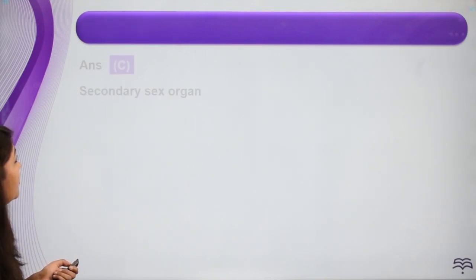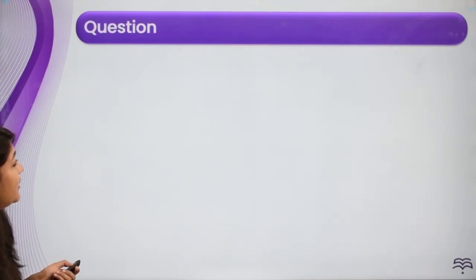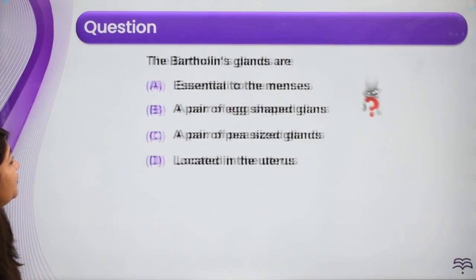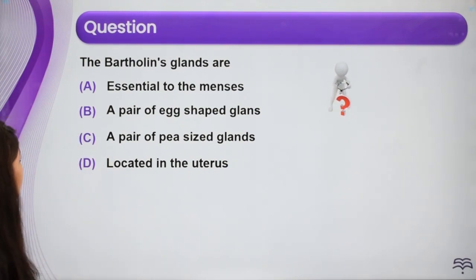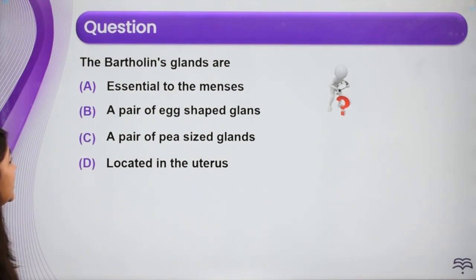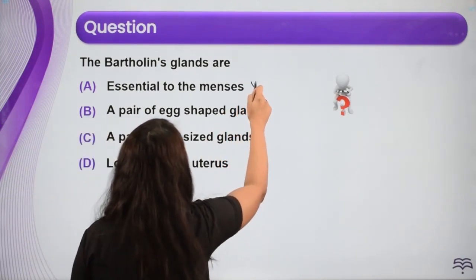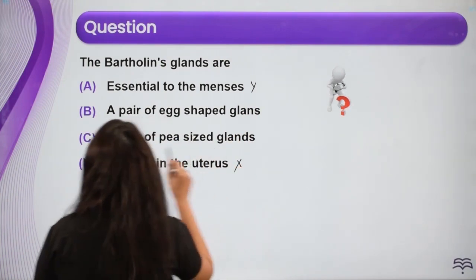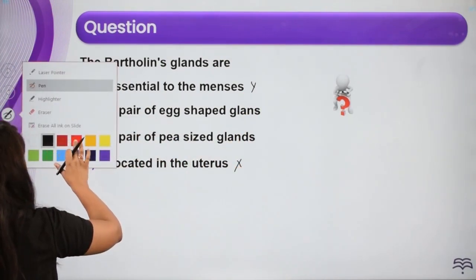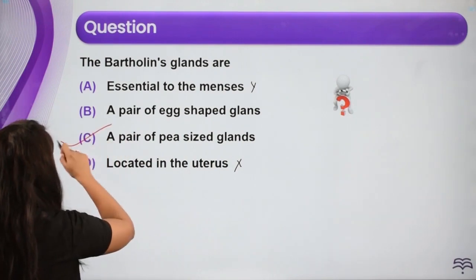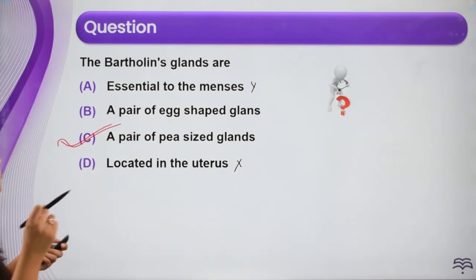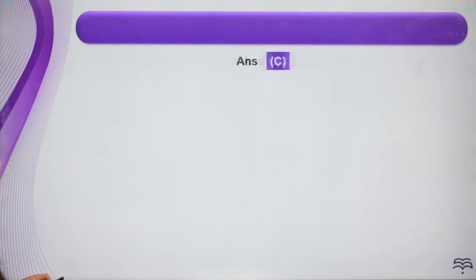All right. Next question. The Bartholin glands are. Bartholin glands अभी हम लोगों ने देखा था. They are essential to menses. A pair of egg-shaped glands, a pair of pea-sized glands located in the uterus. तो अब यहाँ पे देखो, this is not relevant. This located in the uterus, again it is not relevant. Uterus में located नहीं होते हैं. पेयर ऑफ एग शेप्ड ग्लैंड्स एंड अ पेयर ऑफ पी साइज ग्लैंड्स, तो दोनों में से ये ज्यादा रेलेवेंट है, राइट? सो पेयर ऑफ पी साइज ग्लैंड्स बहुत छोटे ग्लैंड्स होते हैं.